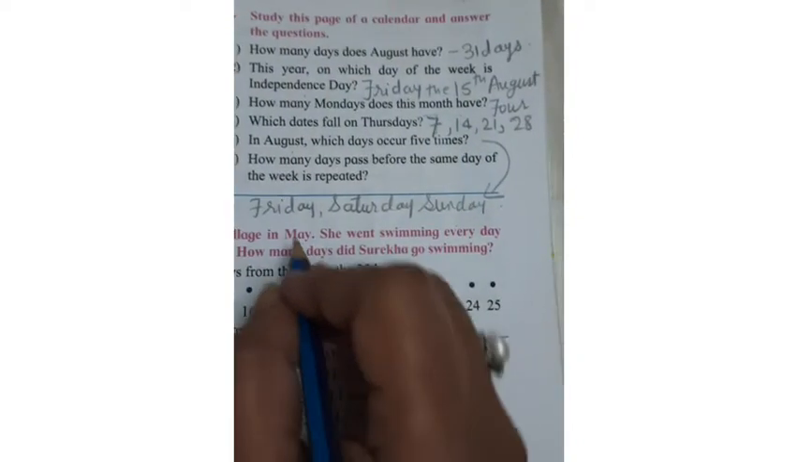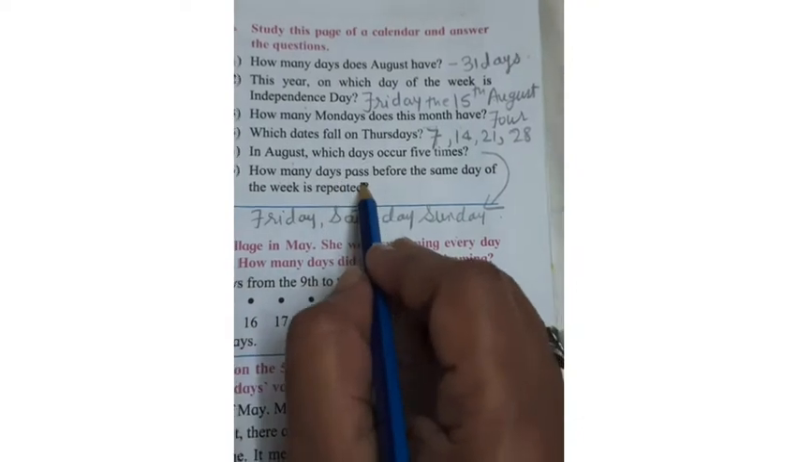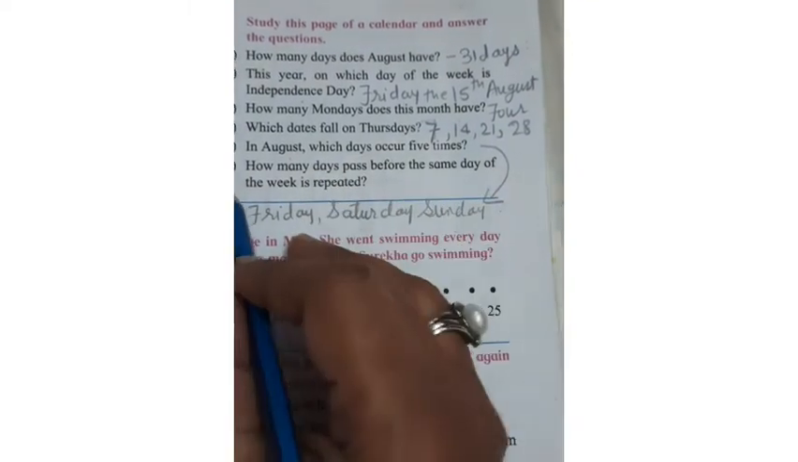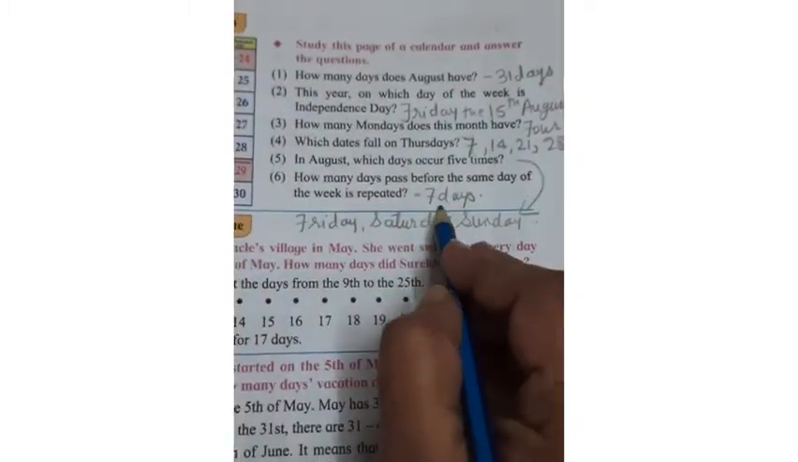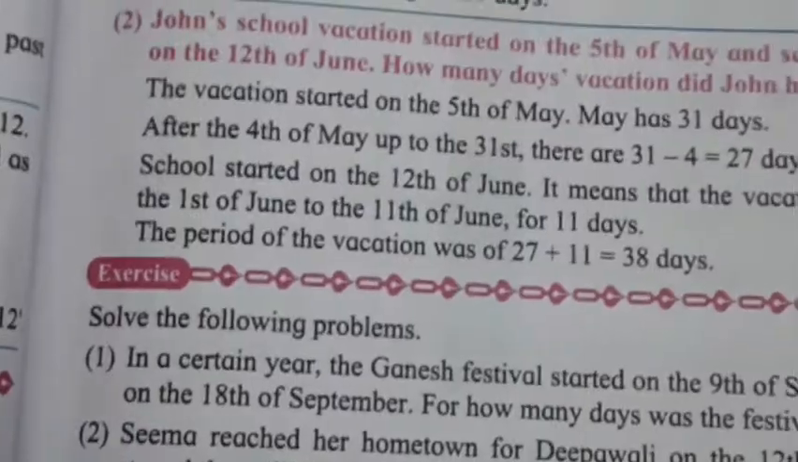How many days pass before the same day of the week is repeated? As I just told you, there is a gap of 7 days. After 7 days the next week comes, then 7 days the next week comes. So there's a gap of 7 days.